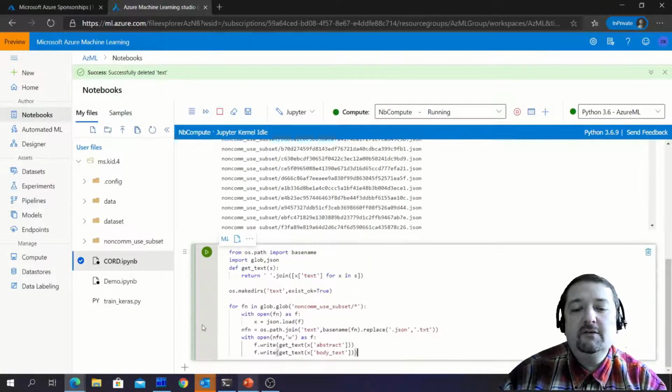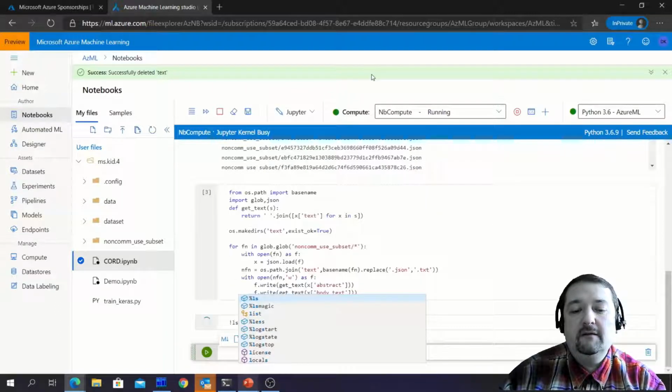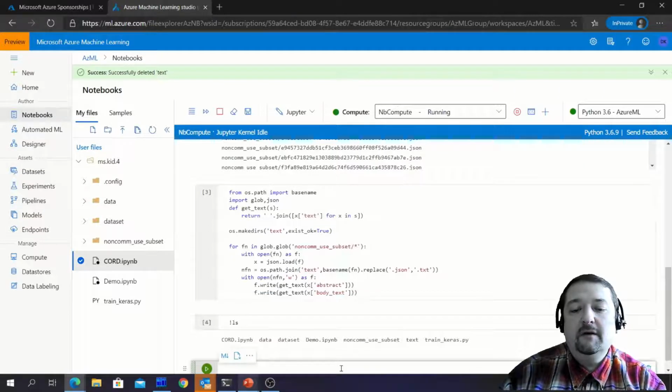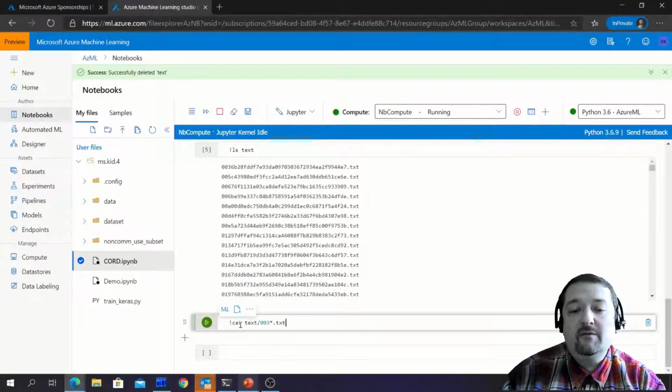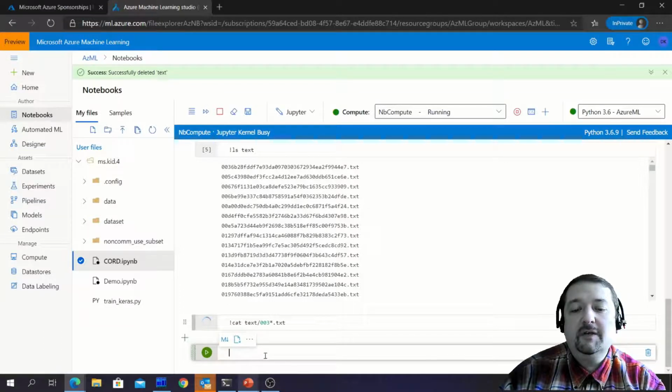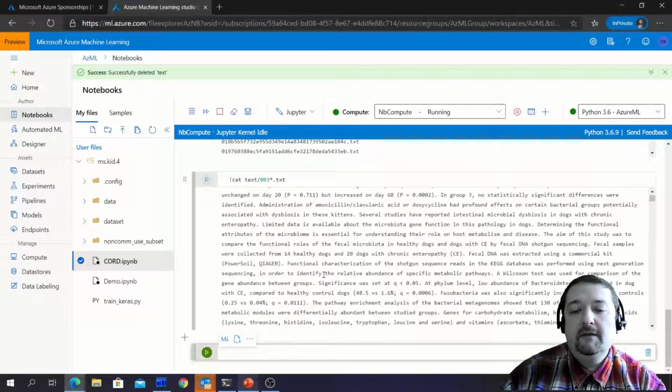So I use the tar command here to extract all the papers from this dataset. And you can see there are a bunch of JSON files. From the JSON files, I can write a short Python program which will extract abstracts and body text of the paper and put it into a text file. As a result, I get text files in the directory called text, and those files are the extracted text from the papers. Here is how this extracted text looks. I will just show one of them. So this is the text, and I have the contents of all papers extracted into one directory.